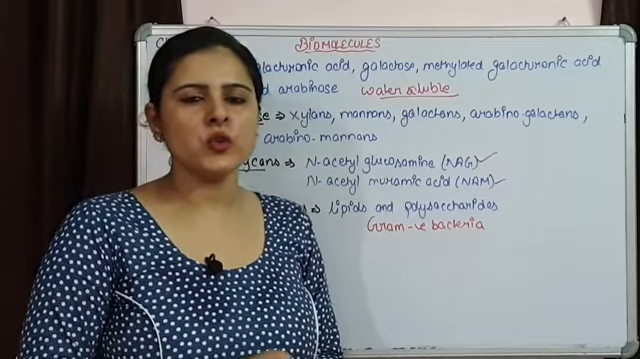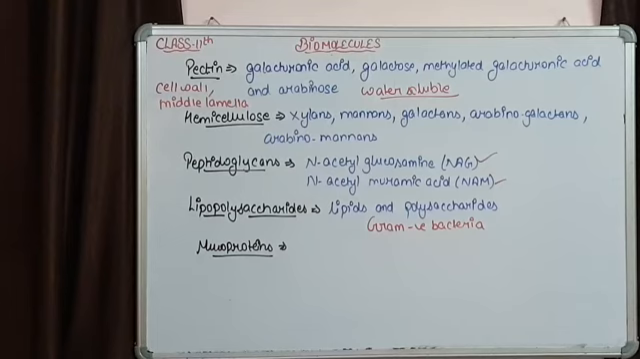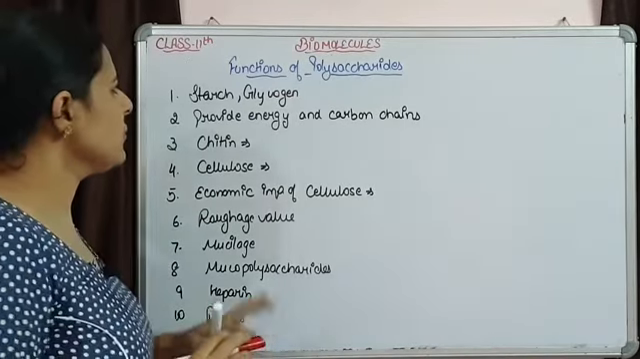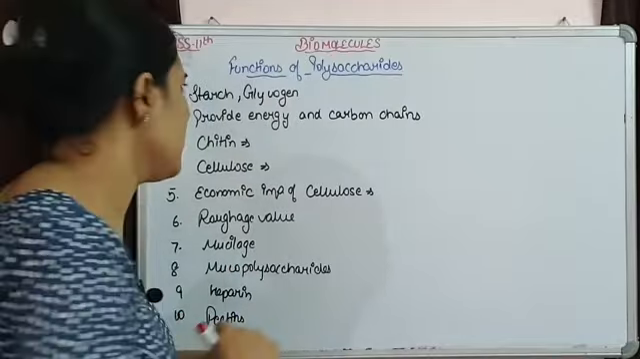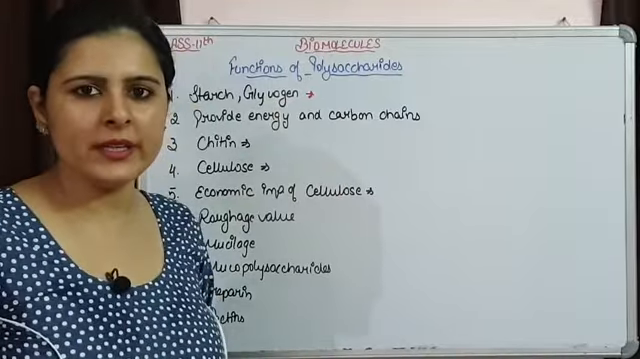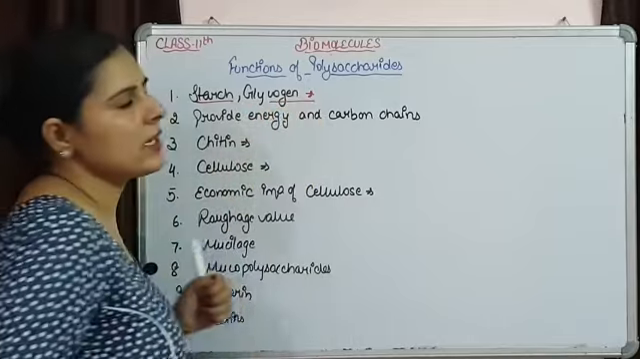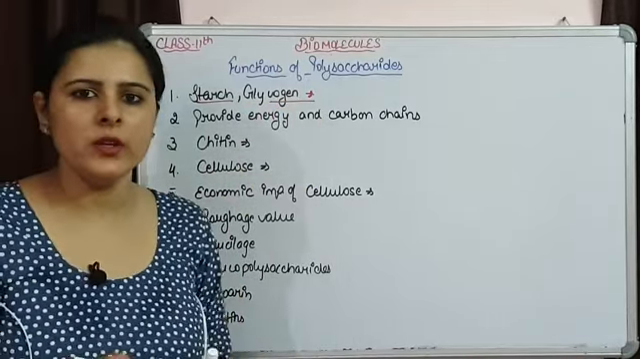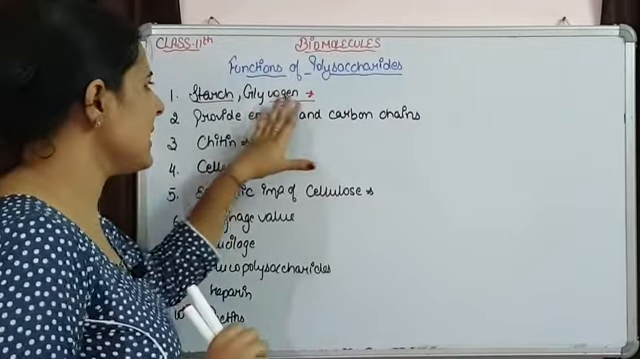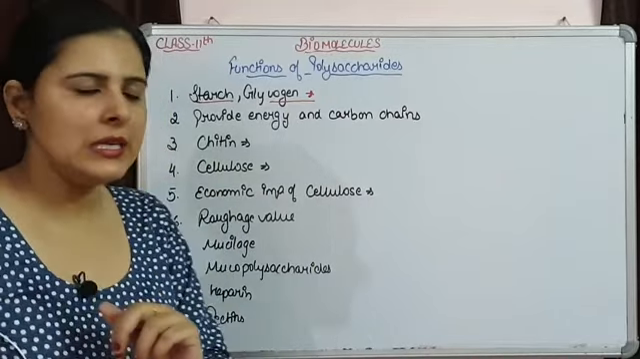Now let's move on to the functions of these polysaccharides. In between we have already talked about the functions, so let's see them one by one again. Starch and glycogen, we know these are the reserve food material. In plants starch is the reserve food material, in animals glycogen is the reserve food material. Plants and animals store them because these are insoluble, and insoluble substances are easy to store.